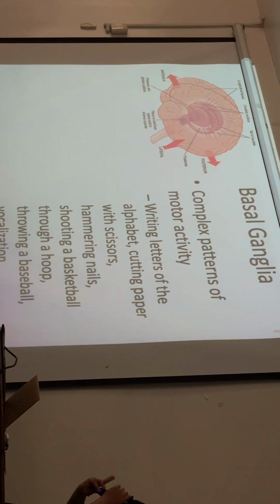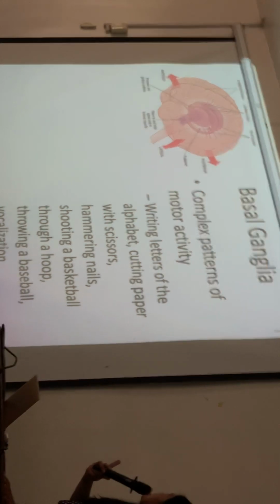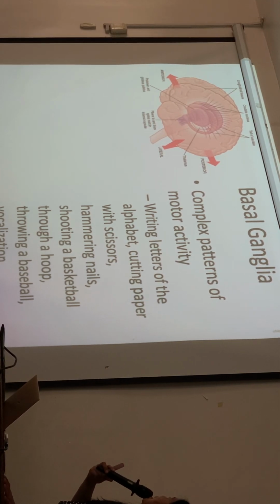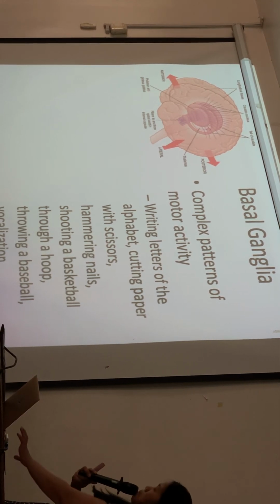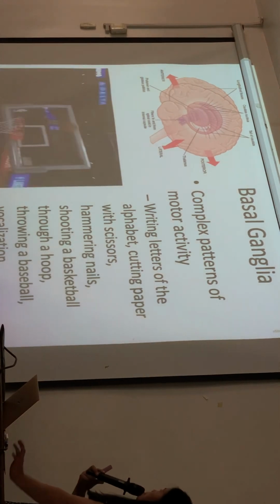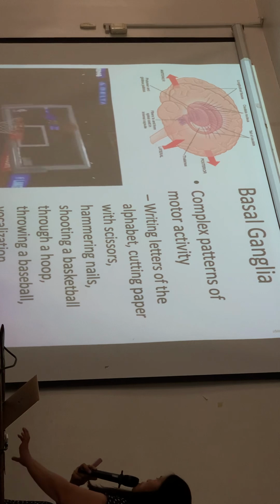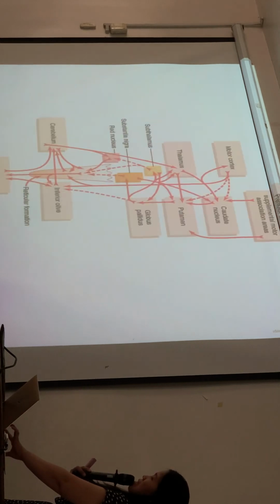And then lastly, the basal ganglia. Okay, so the basal ganglia is for performing complex patterns of motor activity like writing letters of the alphabet, cutting paper with scissors, hammering nails, shooting a basketball through a hoop, sports activities, throwing a baseball, vocalization, that's basal ganglia. Okay?